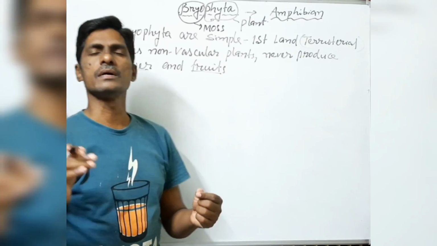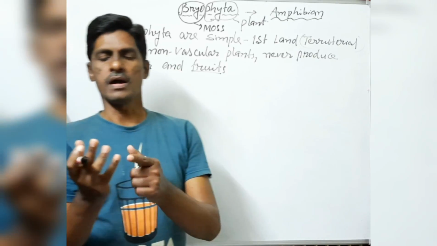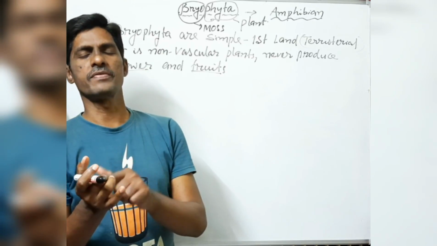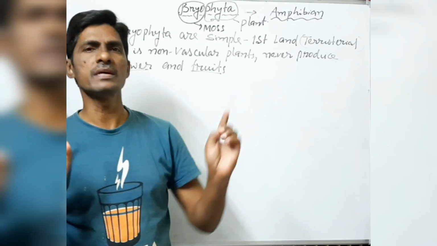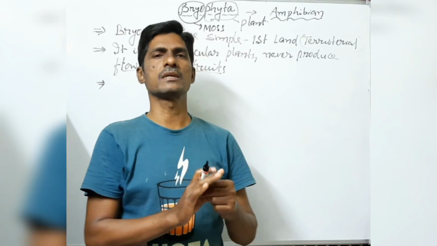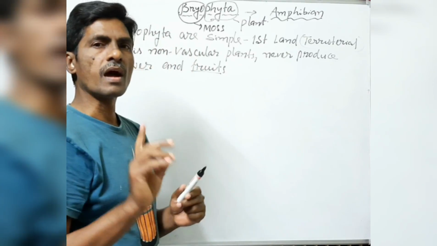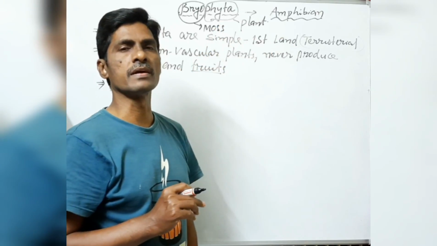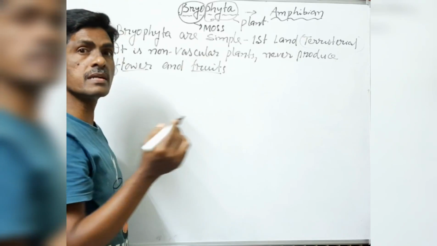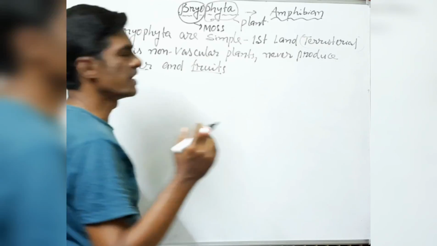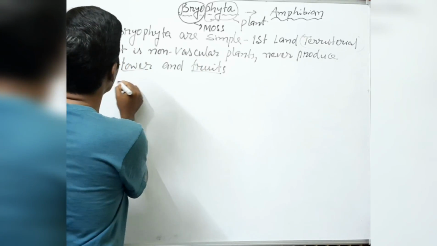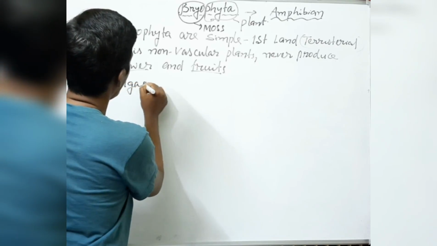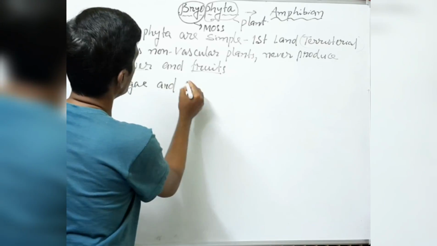You know the evolutionary trend of plants: algae, then fungi which is a non-green plant, Bryophyta, Pteridophyta, Gymnosperms and Angiosperms. So in the plant kingdom, we start with algae, the second is the Bryophyte, and the third is the Pteridophyta. So the Bryophyte is intermediate between algae and Pteridophyta.